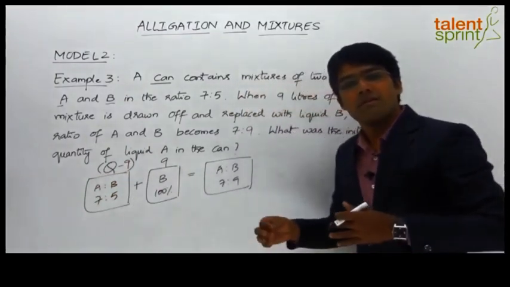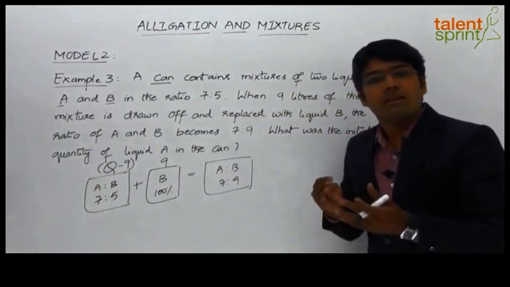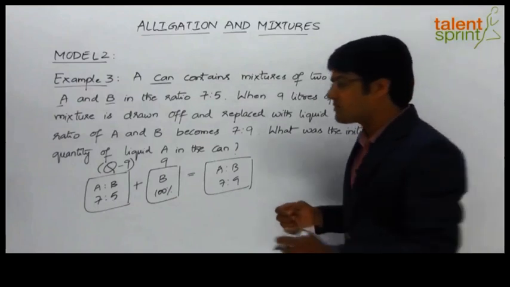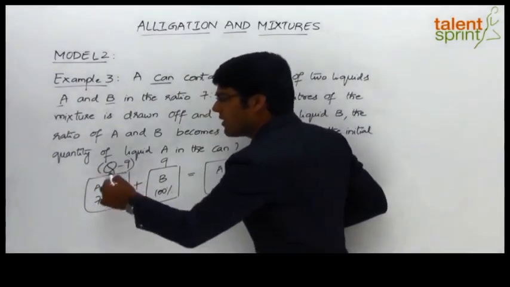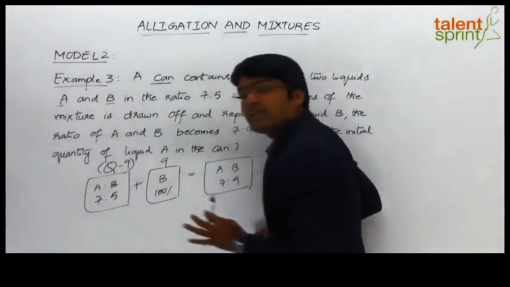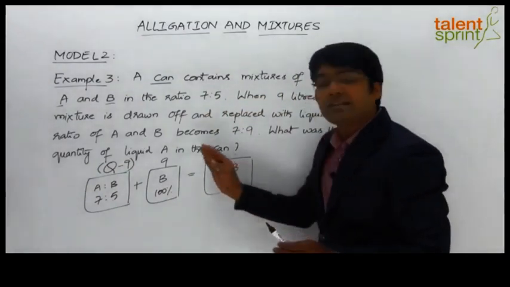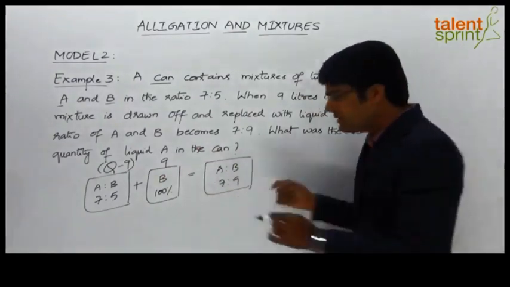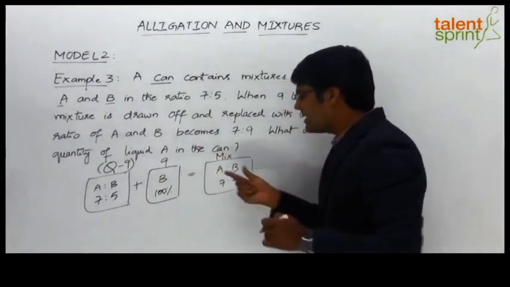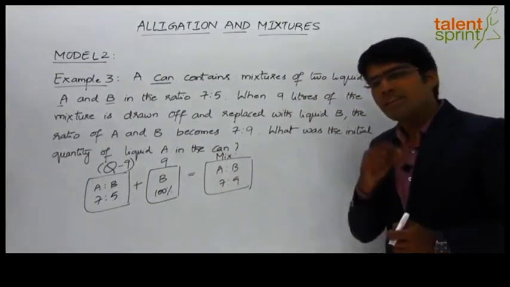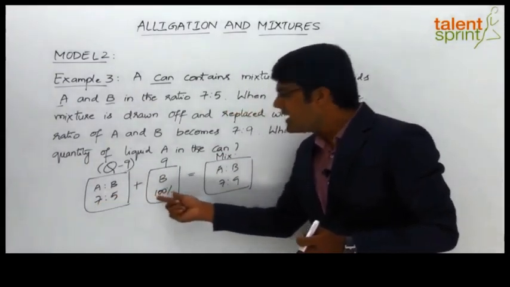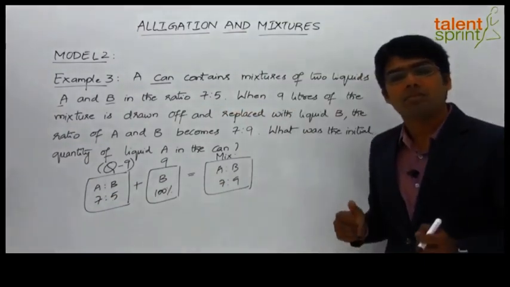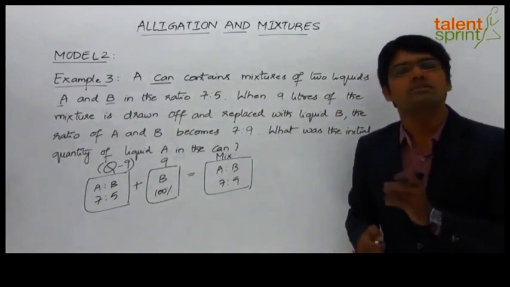So now, instead of considering the question to be a removal and replacement case, we can take it as a pure alligation case, pure mixture case. So we have initially a mixture of quantity Q minus 9, which has got A and B in the ratio 7:5, to which 9 liters of pure B is added, 100% of B is added. Then this gives us a final mixture. This is the final mixture in which A and B, the ratio is 7:9. So we can now work on either the strengths of A in all the 3 mixtures or the strength of B in all the 3 mixtures, and apply the alligation rule to get the ratio of the quantities Q1 is to Q2.